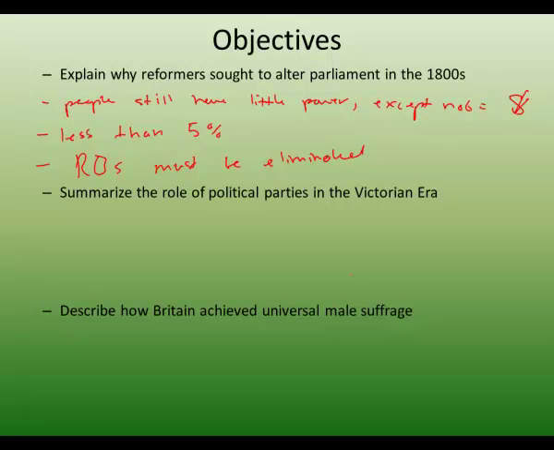Summarize the role of the various political parties in the Victorian era. Why is it known as the Victorian era? Let's start there. Queen Victoria. Okay, that's cool. We've had many different monarchs, but why is this an era as a whole? Caden: Because of the new style of life, culture, politics. Absolutely. Just write progress underneath that.